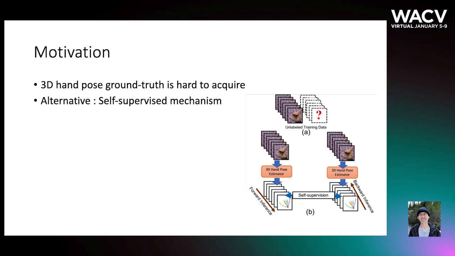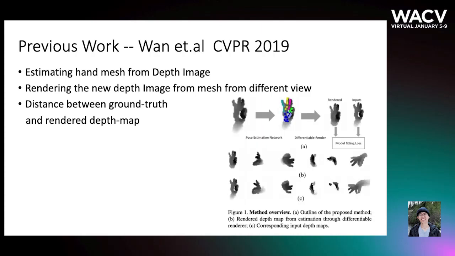But recently, with the rise of self-supervised learning, we have an alternative way to train 3D hand pose estimation even without 3D ground truths. There is a prior work done at CVPR 2019, and they apply a self-supervised learning method by using a multi-view constraint. In this work, they had a multi-view depth image dataset.